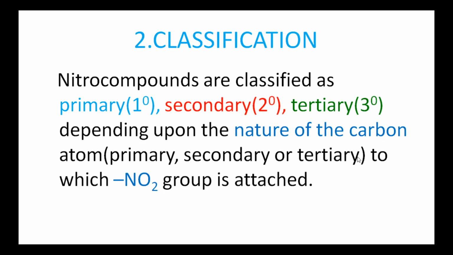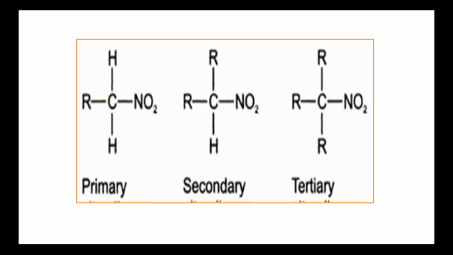When the nitro group is attached to the secondary carbon, such compounds are known as secondary nitrohydrocarbons. When the nitro group is attached to the tertiary carbon, such nitro compounds are named tertiary nitrohydrocarbons.